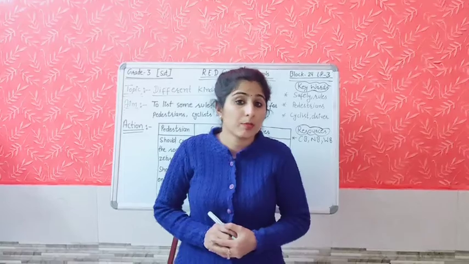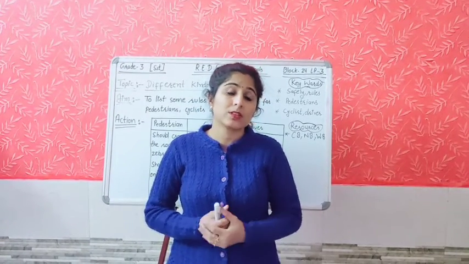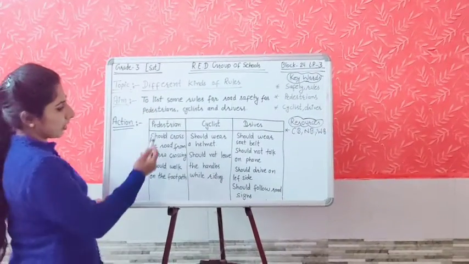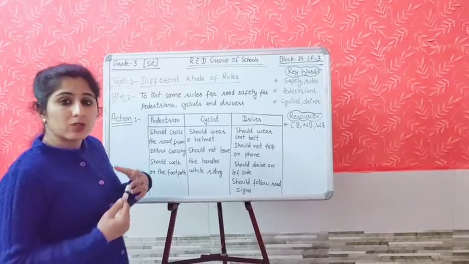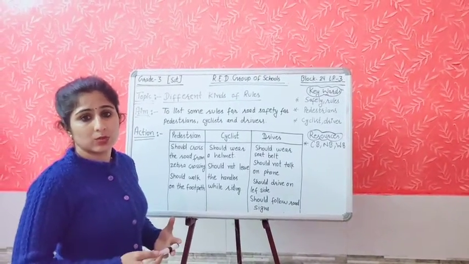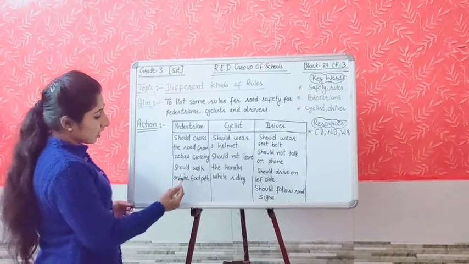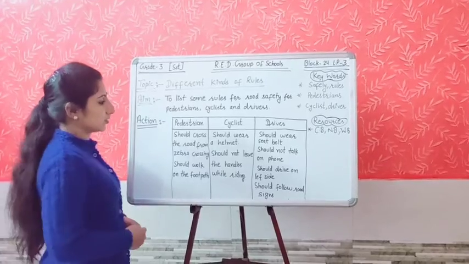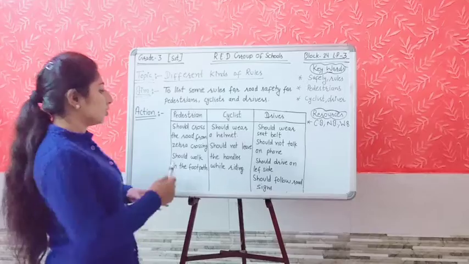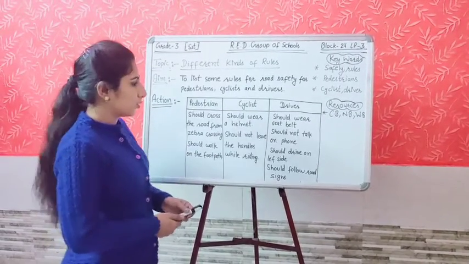So as you have made the table in your notebook, I hope you all have written your answer in that as I have written. Means which rule should be followed by a pedestrian? The meaning of the pedestrian is the people who are walking, जो पैदल यात्री होते हैं, should cross the road from zebra crossing, should walk on the footpath. Means whenever the pedestrian wants to cross the road, he should use the zebra crossing or should walk on the footpath, और footpath का use उनको करना चाहिए.